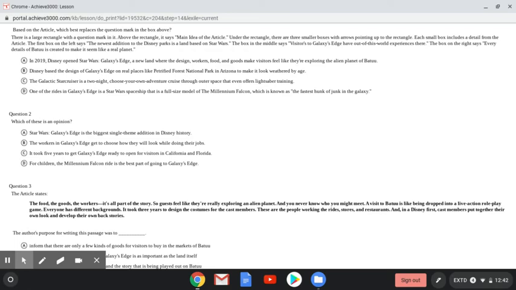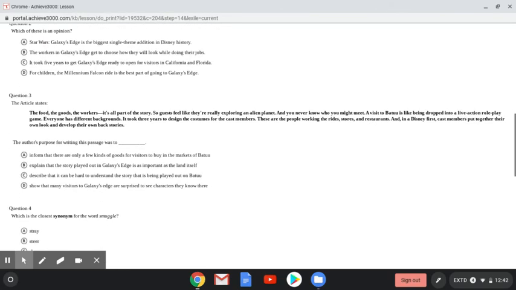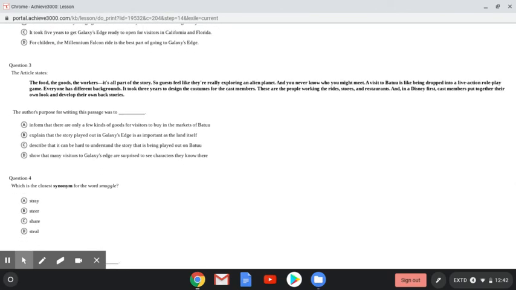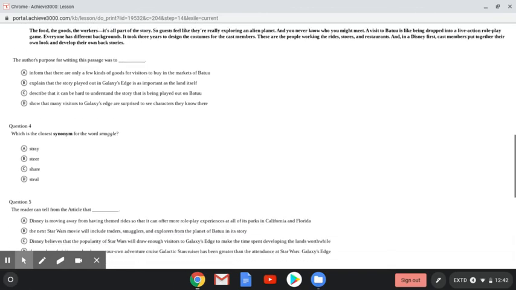A lot of the time, you will find your choices with adjectives. That might be an indicator that it's an opinion. Question 3, author's purpose. So you're looking, were they telling this story to inform you, to persuade you or change your mind, or to entertain you? Which is the closest synonym for the word smuggle? Remember, synonym means the same.